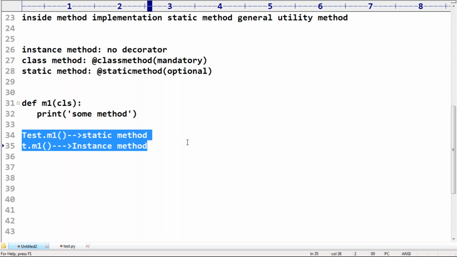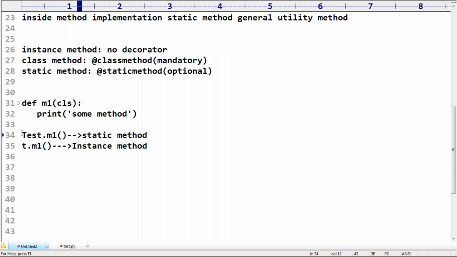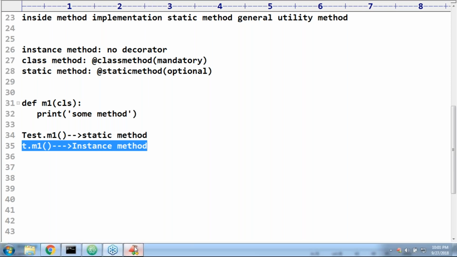Are you calling by using class name or are you calling by using object reference? If you call by using class name, it will be a static method. If you are calling by using object reference, it will become an instance method. Remember.